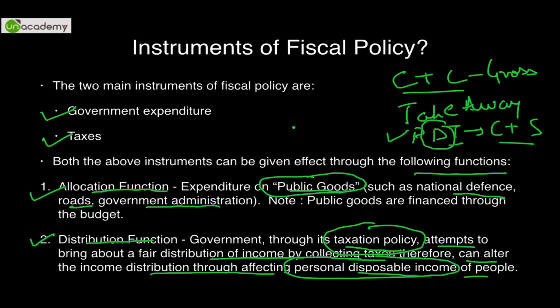This personal disposable income can be reduced or it can be increased as per the fiscal policy adopted by the government. So if the government has adopted a strict fiscal policy or a stringent fiscal policy, the disposable part will go down as you will be charged higher taxes. On the other hand, if the government has adopted a cheap fiscal policy or a not so stringent fiscal policy, the disposable income will go up, and when the disposable income goes up, you can spend more. So that is the distribution function with the government. Two objectives, twofold: allocation and distribution function. Please remember this, very, very important.